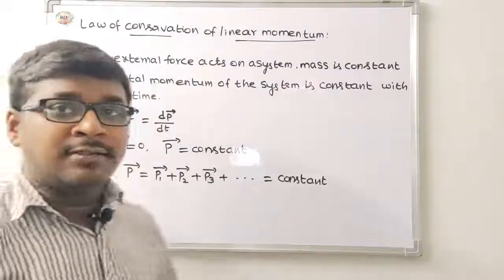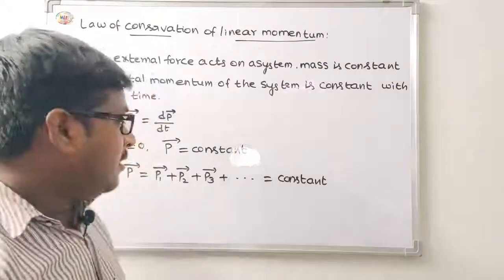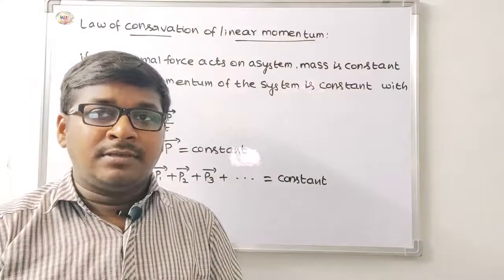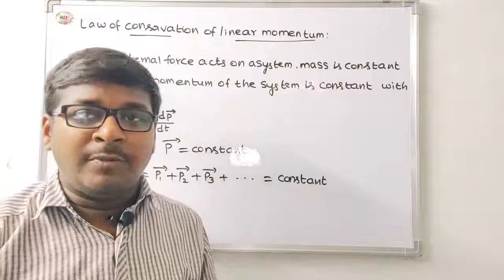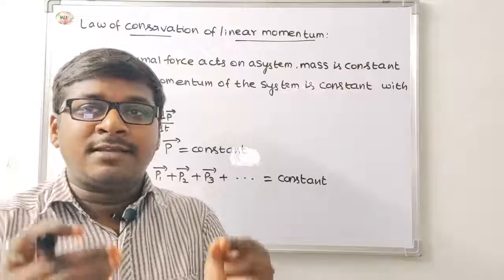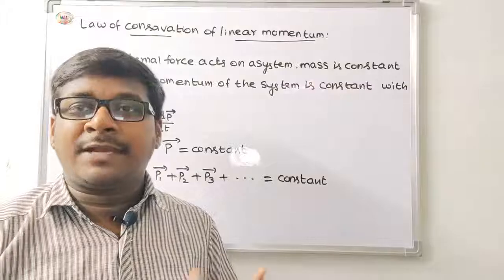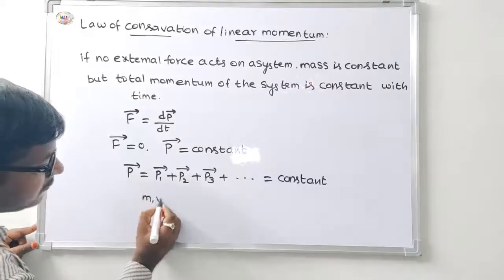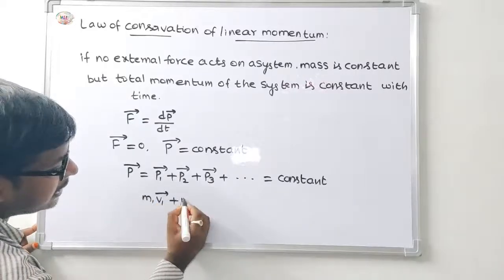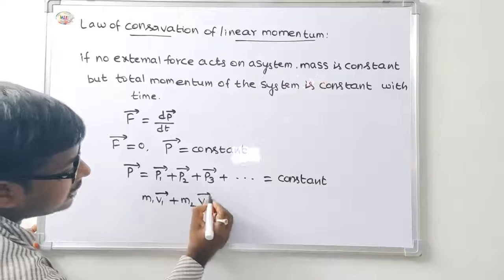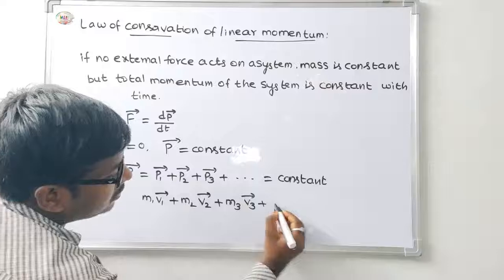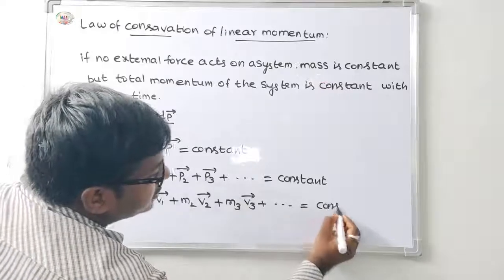If P is constant, then individual masses and velocities may change, but the sum, that is the linear momentum, remains constant with respect to time. That is m1 v1 bar plus m2 v2 bar plus m3 v3 bar and so on is equal to constant.